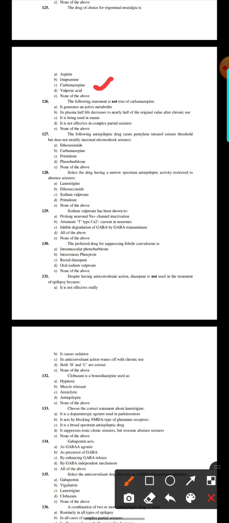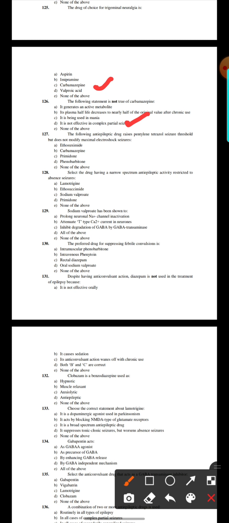126. The following statement is not true for carbamazepine: it generates an active metabolite, its plasma half-life decreases to nearly half of the original value after chronic use, it is used in mania, it is not effective in complex partial seizures, or none of the above. Here the option number D, it is not effective in complex partial seizures.